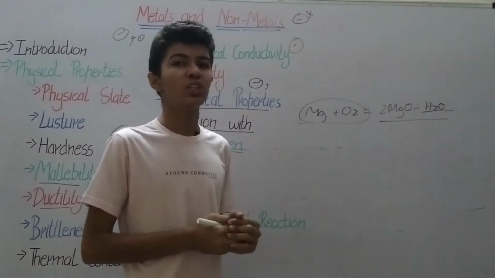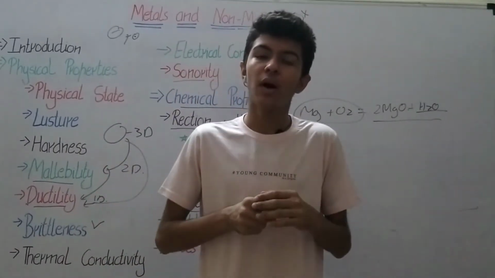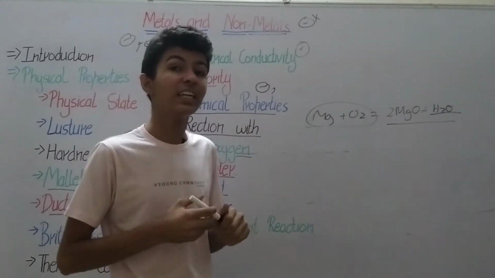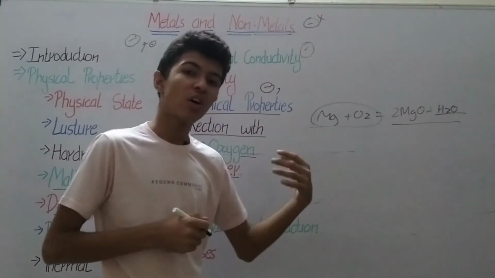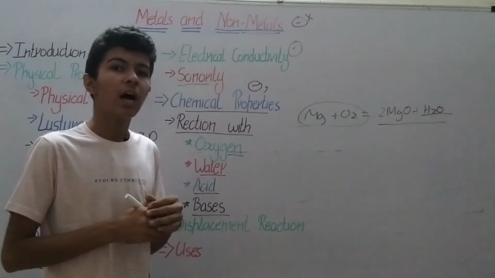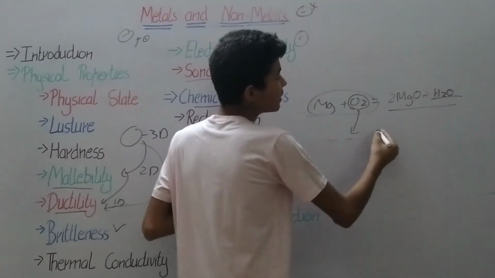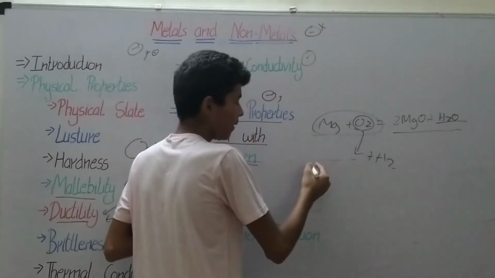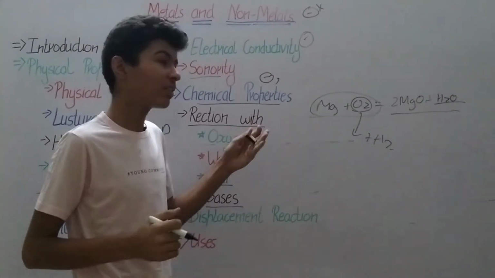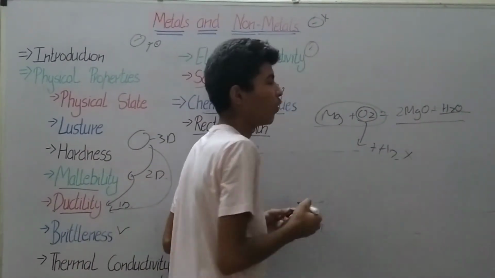What does a metal do with water? When a metal is put into water, it forms either a metal oxide or a metal hydroxide. If it forms a metal oxide, only the oxygen is taken and hydrogen is released. When it forms a metal hydroxide, both components are used, so hydrogen gas is not involved.